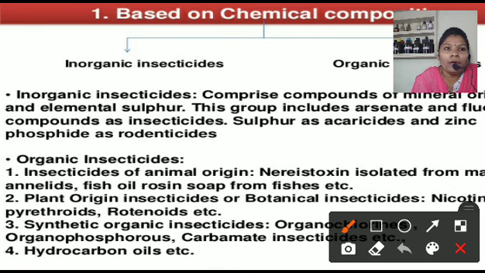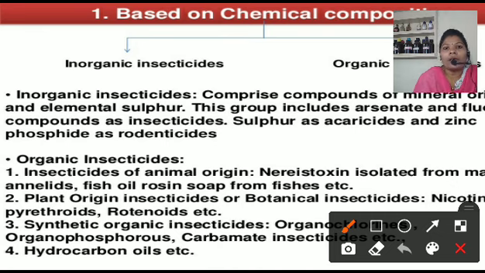This group includes arsenate as an insecticide, sulfur as an acaricide, and zinc phosphate as a rodenticide. Sulfur is useful as an acaricide, and zinc phosphate is useful as a rodenticide, that means to kill the rodents.